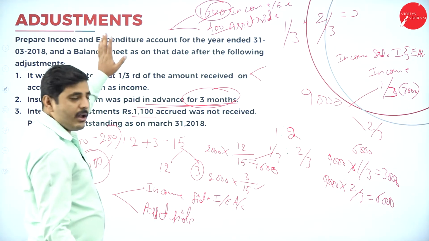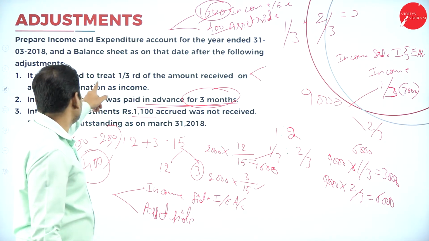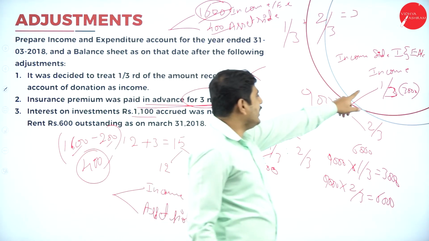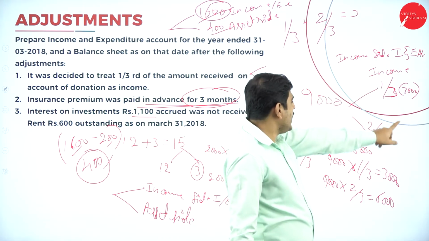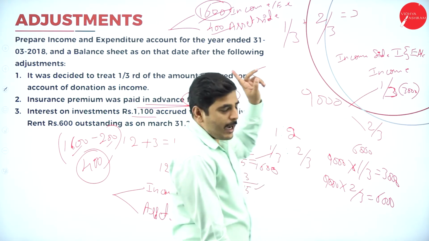So first one, all adjustments will have a double effect. So 1/3 goes on the income side of the income and expenditure account, and 2/3 is added to the capital fund.